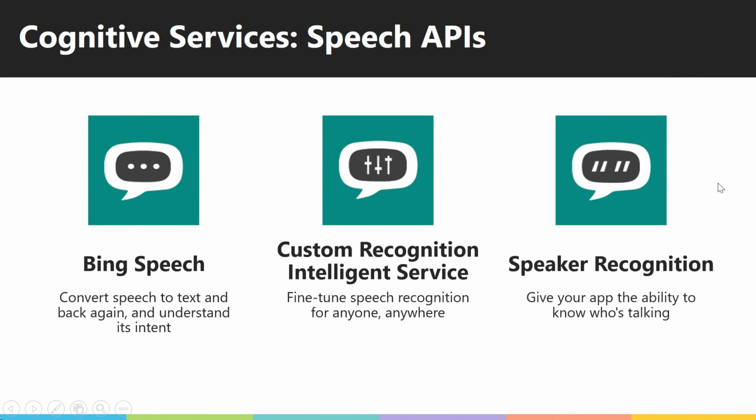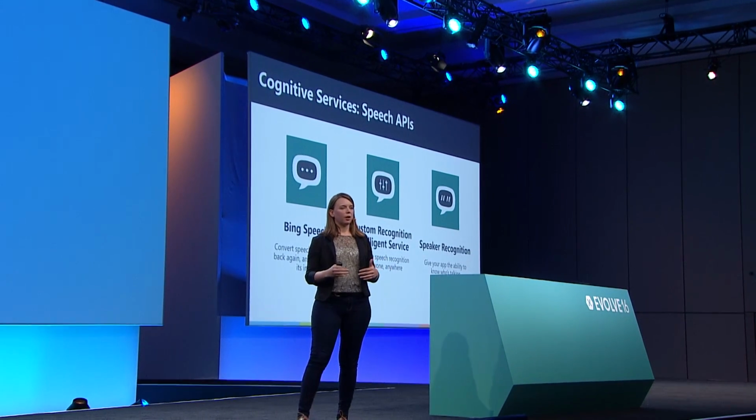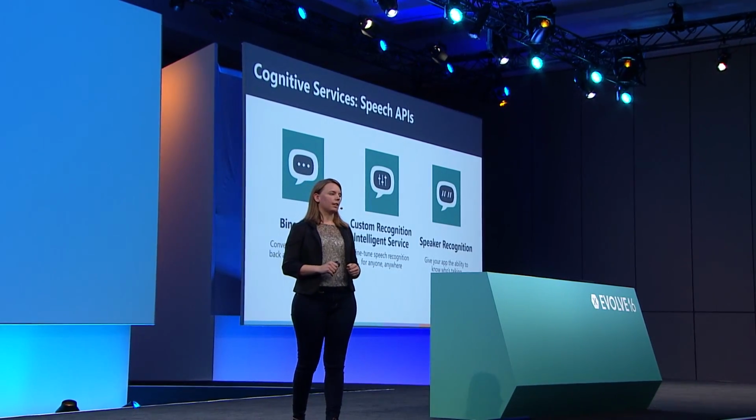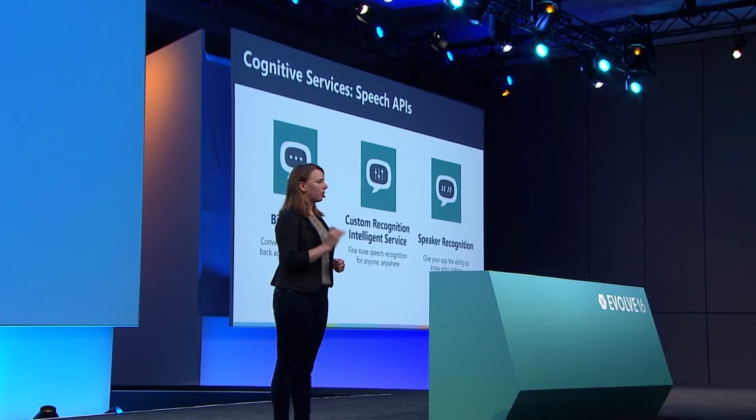And then the last API in this category is speaker recognition. And what's really cool about speaker recognition is it goes beyond just, OK, what is this person saying up on stage, to knowing, oh, it's Allison Light talking on stage. And it's able to detect the person speaking. And the reason why we're able to do that is because your voice is kind of like a fingerprint. It uniquely identifies you. And so using two-factor auth, you can actually loop this into security scenarios. So I can sign in with my voice.